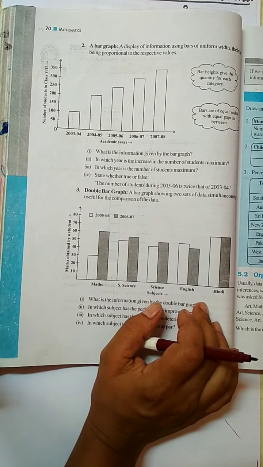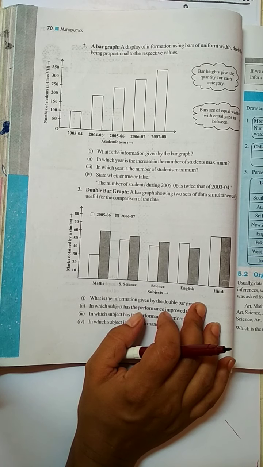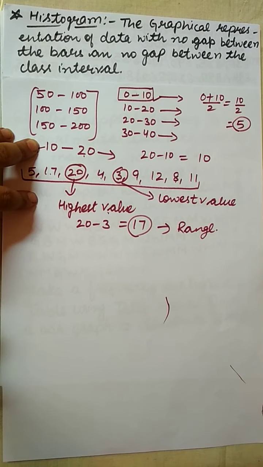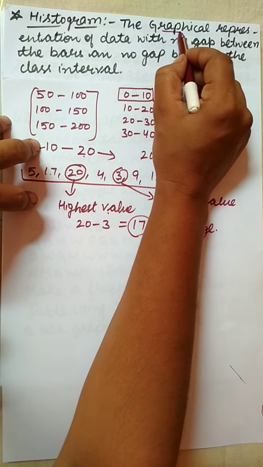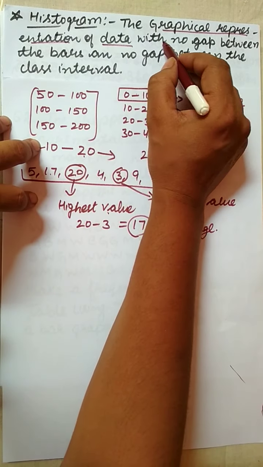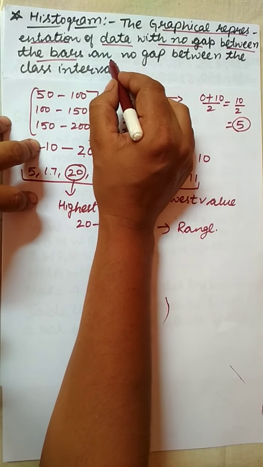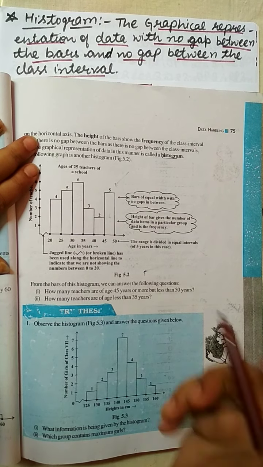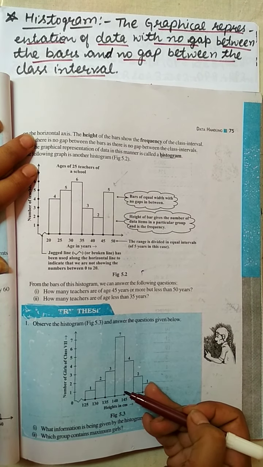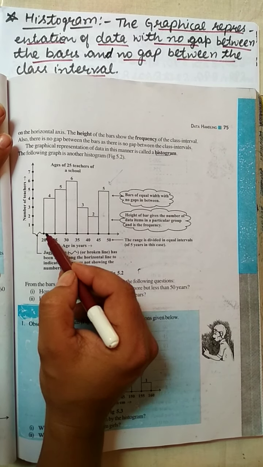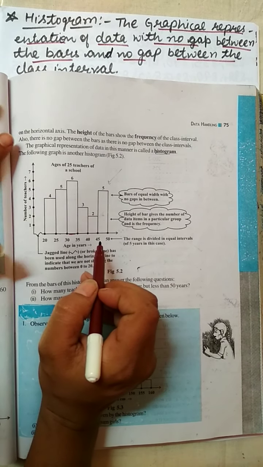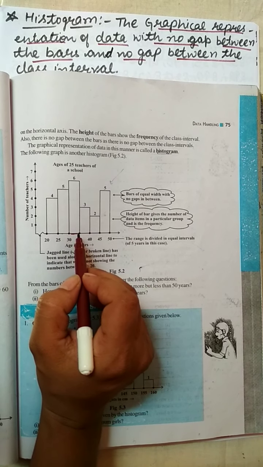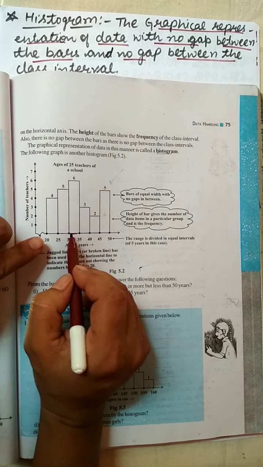This type of graph shows us direct, clear-cut information. In just a glance, we can find out the conclusion. Next is the histogram, the graphical representation of data with no gap between the bars and no gap between the class intervals. These two graphs are examples of histograms. In this, there are no gaps between the bars. As we did in the bar graph, there are gaps between the bars. But here there is no gap between the bars.